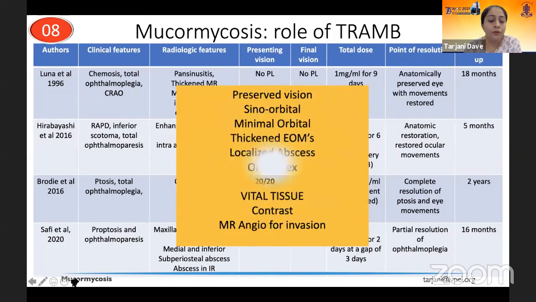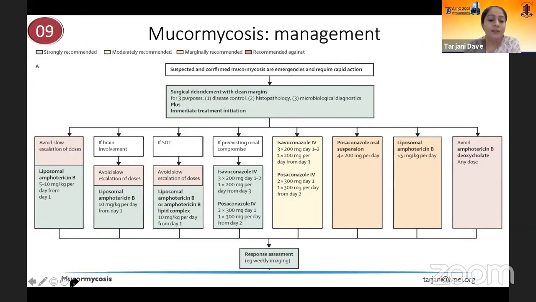And if you were to get a synopsis of all these, then you'd realize that these are the patients in whom vision was preserved. The disease was primarily sino-orbital. There wasn't cerebral involvement, and they had localized orbital tissue with vitality proven on contrast, in which case transcutaneous retrobulbar amphotericin B works.